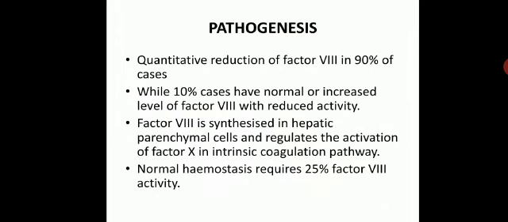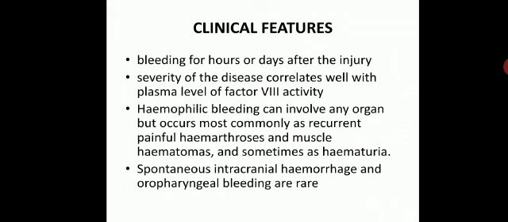Now pathogenesis. There is quantitative reduction of factor 8 in 90% of cases, while 10% of cases have normal or increased level of factor 8, but there is reduced activity. Factor 8 is synthesized in hepatic parenchymal cells and regulates the activation of factor 10 in the intrinsic coagulation pathway. Normal hemostasis requires 25% of factor 8 activity. Clinically, bleeding for hours or days after the injury is seen. The severity of the disease correlates well with the plasma level of factor 8 activity.